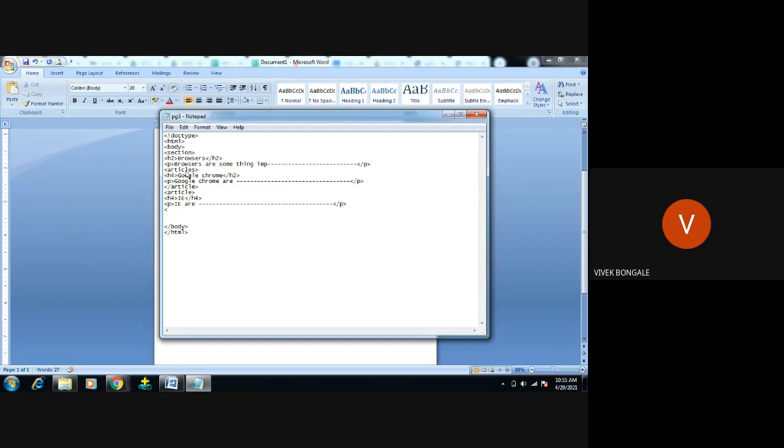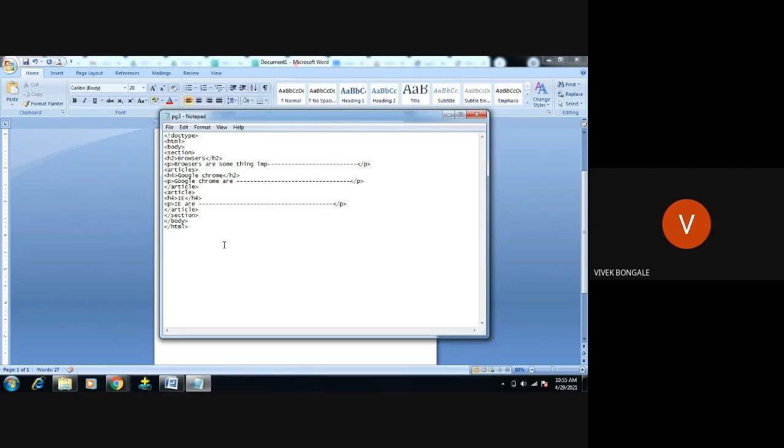Right, then close the article. In the same way, if you want, you can give more, like Mozilla Firefox, whatever you want. Just close this. Okay, I'm going to close the section also. I've created one section.